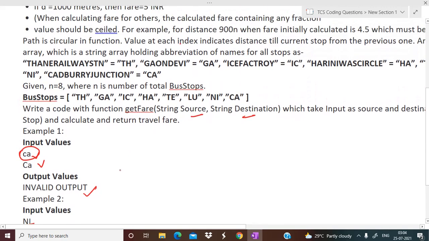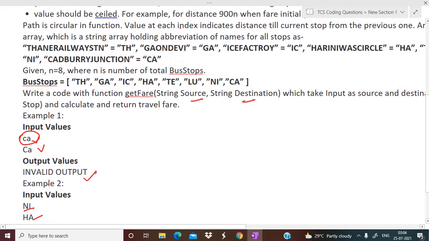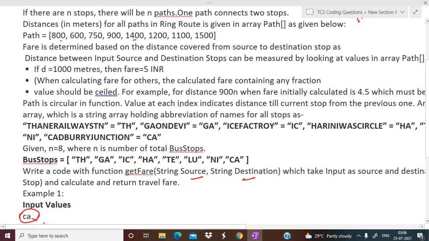Now just see how from NI to HA we are getting 23.0 as the answer. Let me give you a brief about this line: value at each index indicates distance till current stop from the previous one. So here, as you can see, this 800 is the distance between which stations?